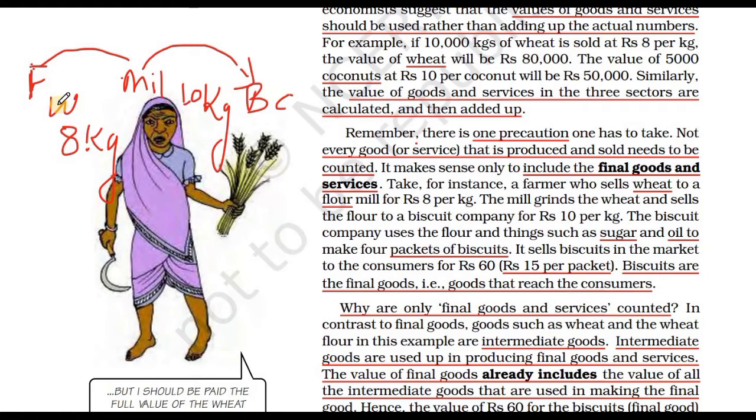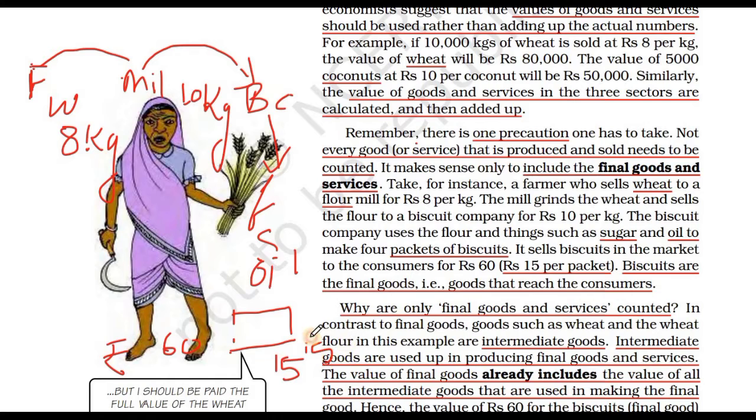The biscuit company is adding flour, sugar, and some kind of oil, and the cost of one packet is rupees 15. So like that, 15, 15, 15, the company has produced many packets, with a final value of rupees 60.